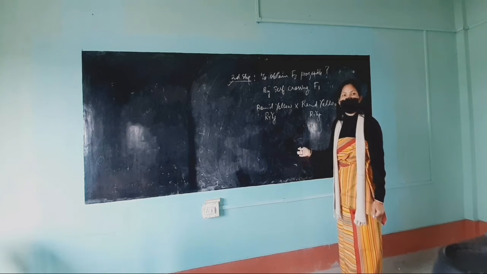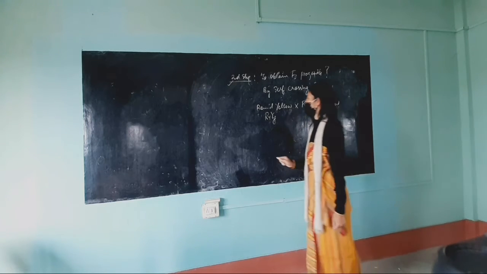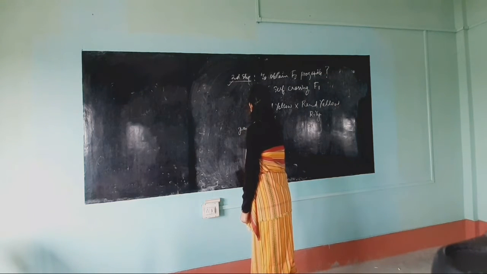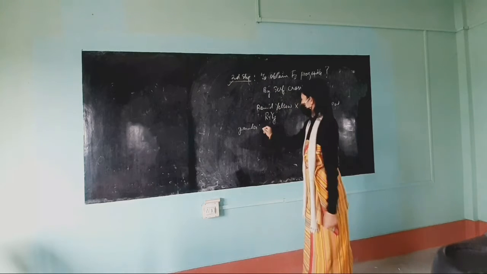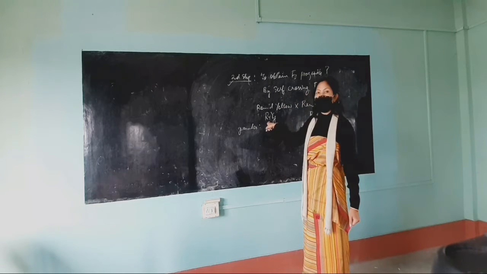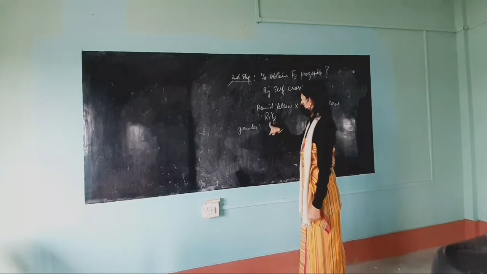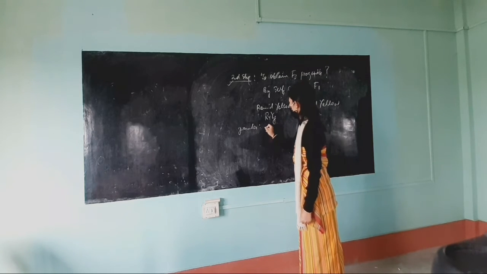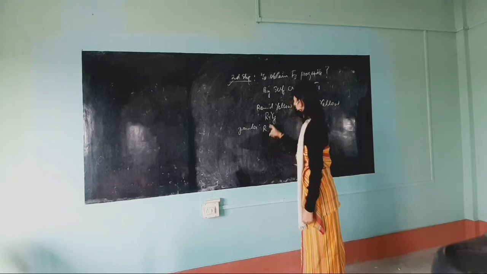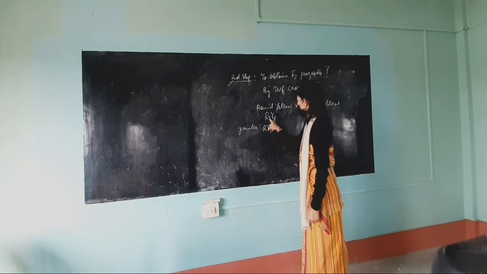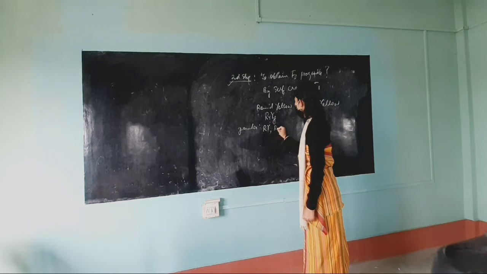So they are self-crossed. Now let us see what gametes they can contribute. Since both the F1 progeny are the same, we can find the gametes for one and it will be the same for the other. Here, the first combination can be capital R and capital Y. It can be capital R, small y.